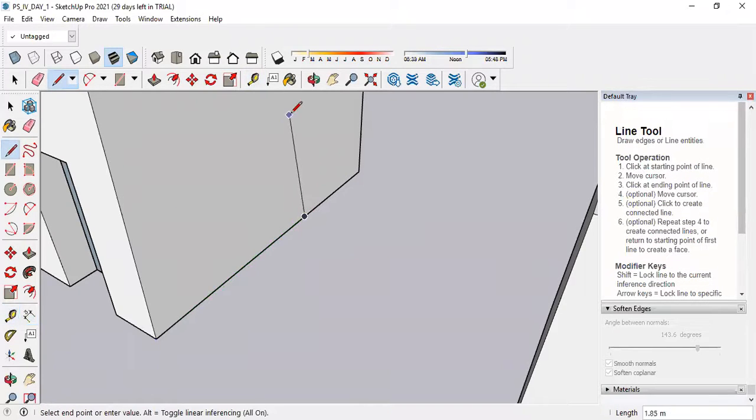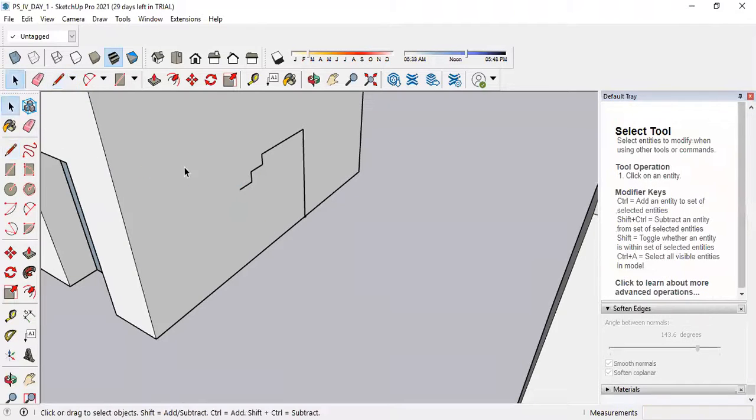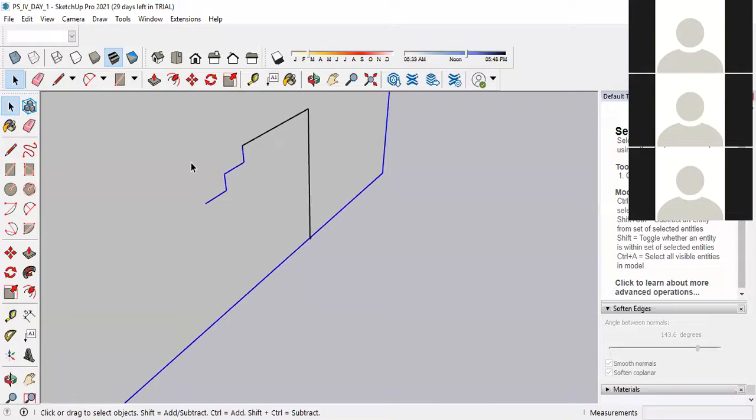Select the line command, draw one line vertically 1.5, enter. Then draw a landing of 1 meter, enter. Then 0.15, enter. Then 0.25, enter. 0.15, enter. 0.25, enter. Then do one thing in a simple manner.